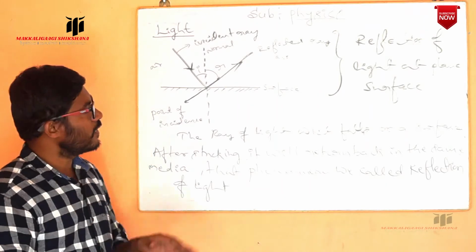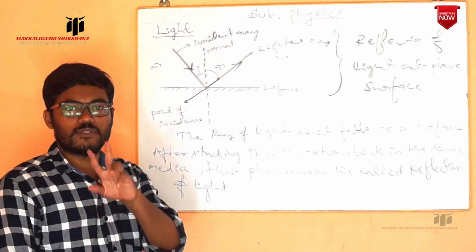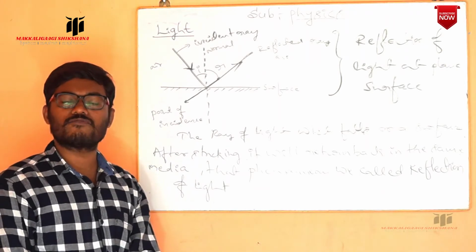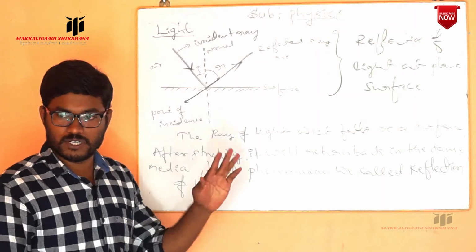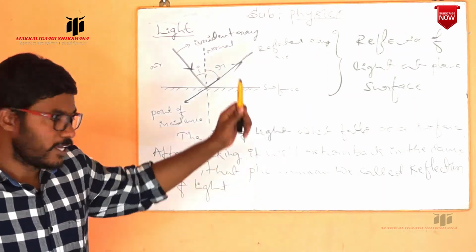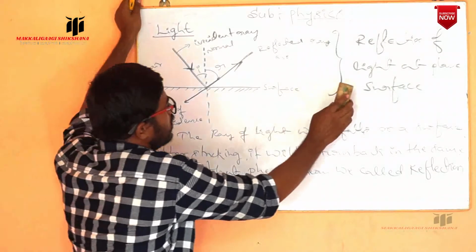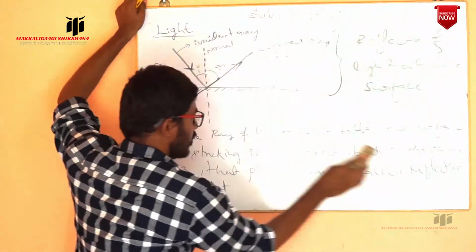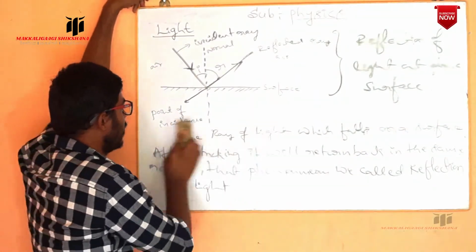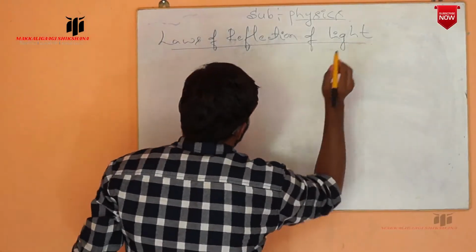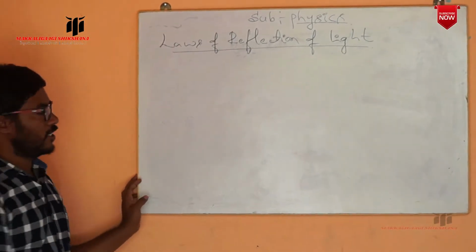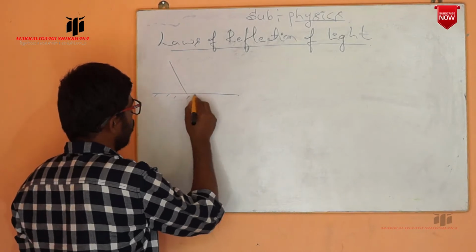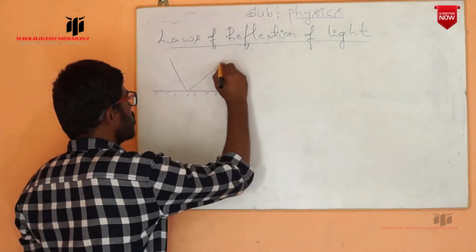By observing the reflection of light in nature, we are given two laws for the reflection of light. Those we call as the laws of reflection. We already saw that if light falls on any reflecting surface, it will bounce back.